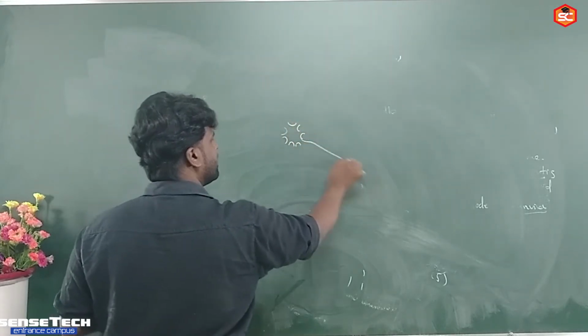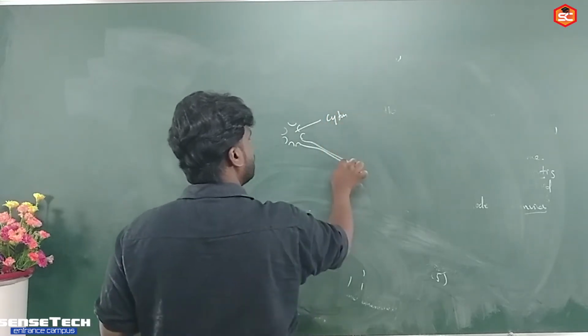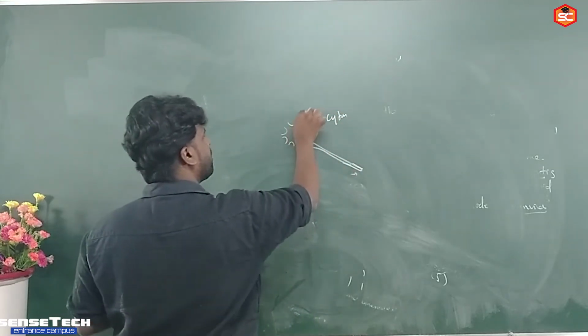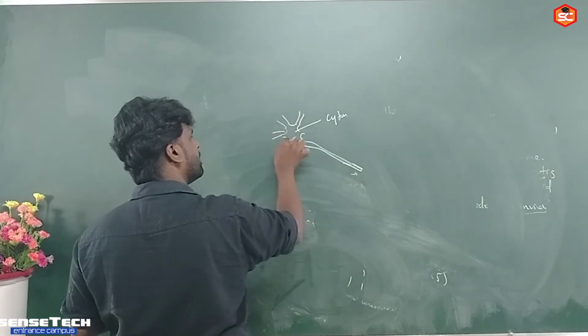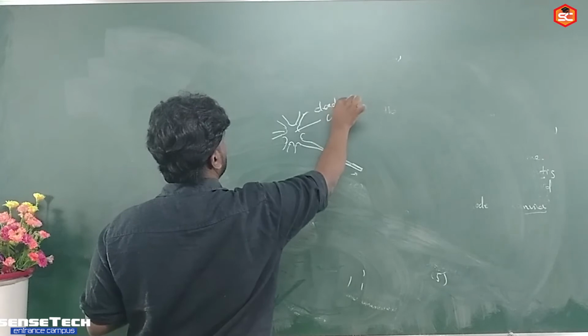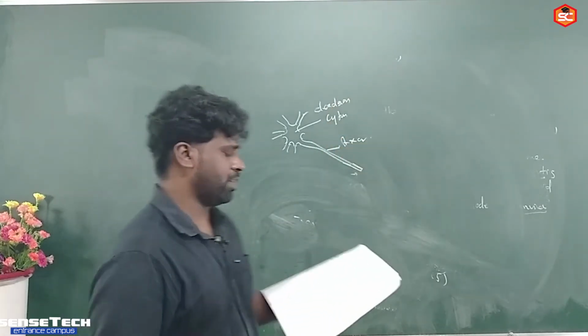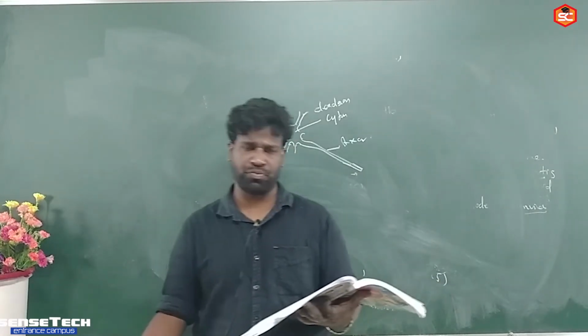This neuron consisting, this terminal bulged portion is called as cytone, and cytoplasmic processes arises are called as dendrons. Then this long dendron is axon. So it's true statement. Cytone, axon, dendrites are the major part of neuron.